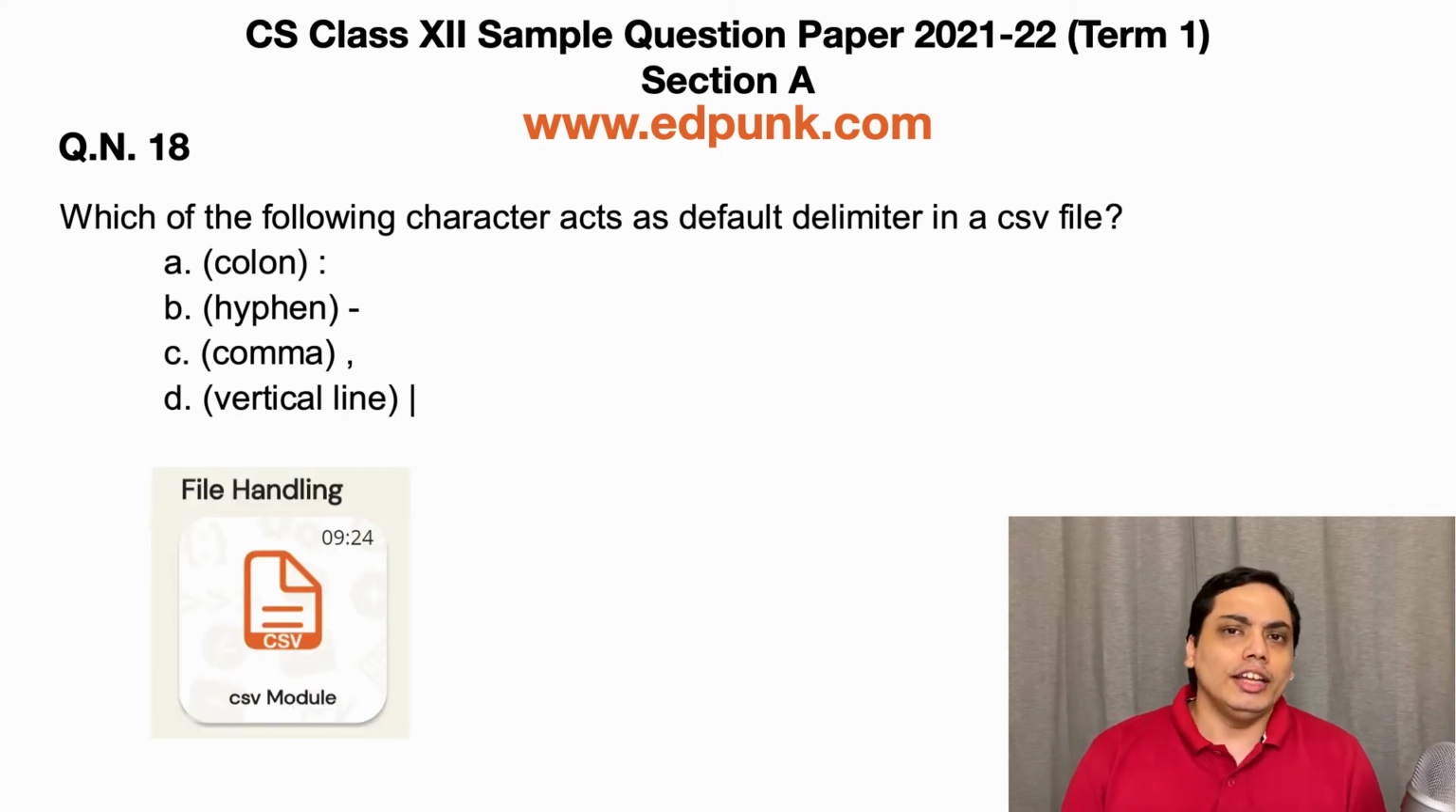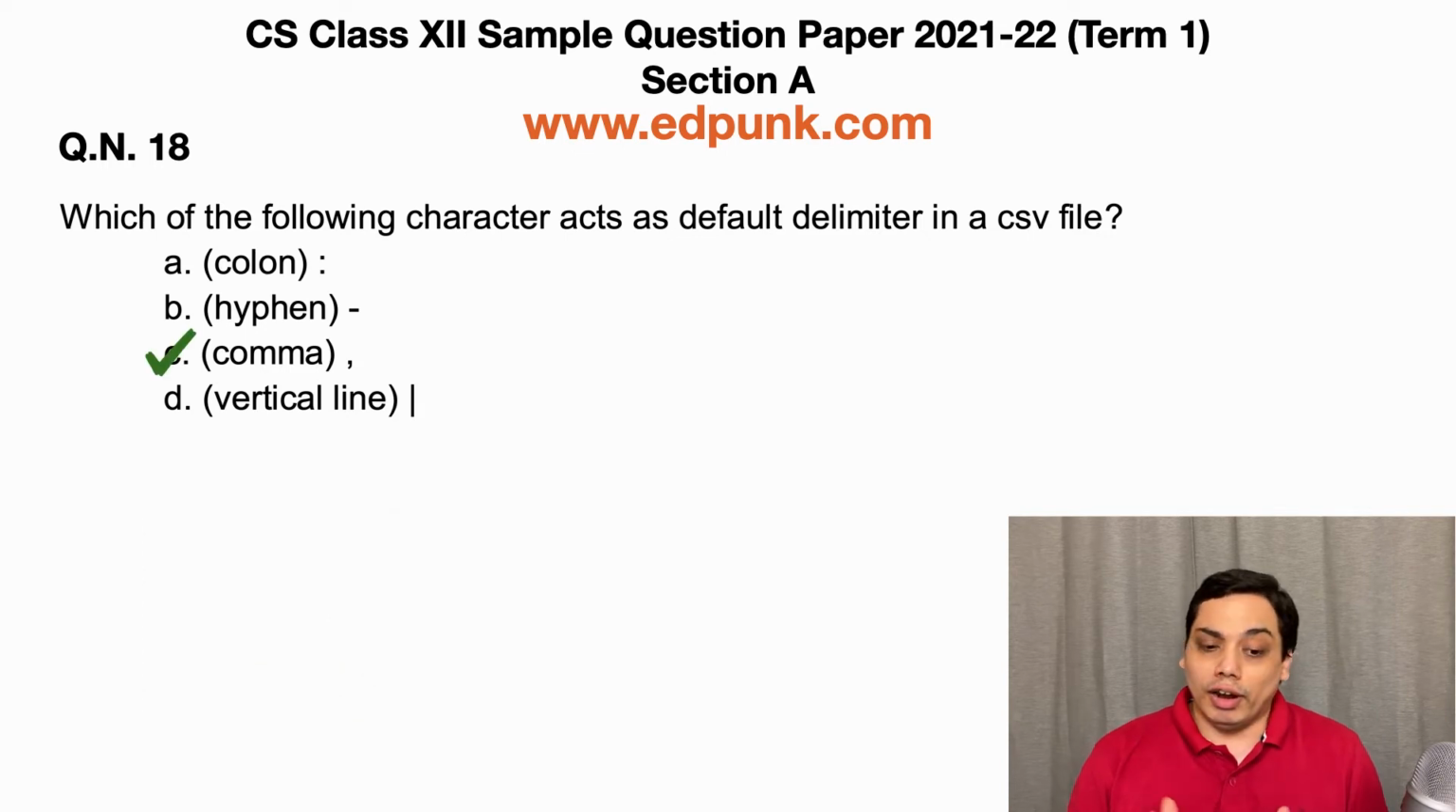This question is based on the CSV file format, which is very well explained in the CSV module video. So make sure you check that out. And we all know the full form of CSV is comma separated values. So guess what the default delimiter is? You're right. It is option C, comma.